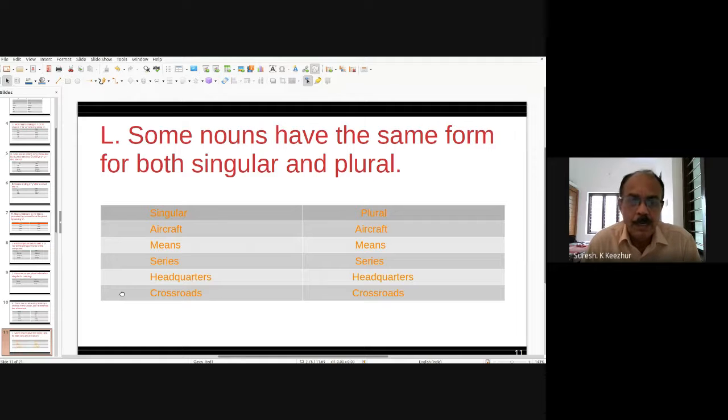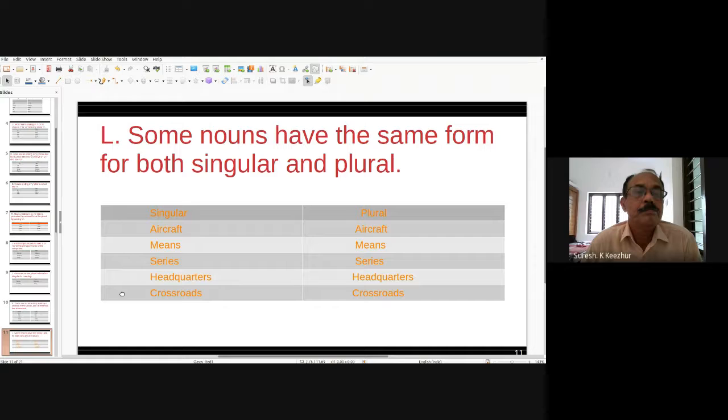But aircraft is the word for both singular and plural. Means: there is no singular form. It is always in plural form, but has singular and plural meaning. They have no means to live. I have no means to live, like that.